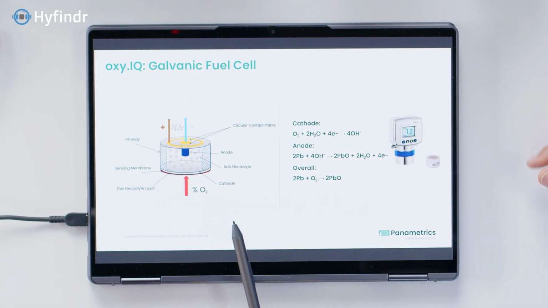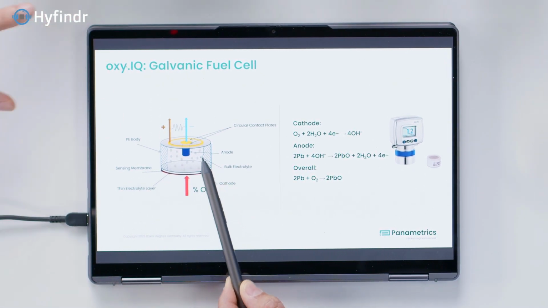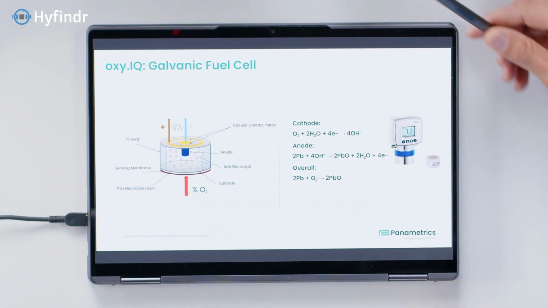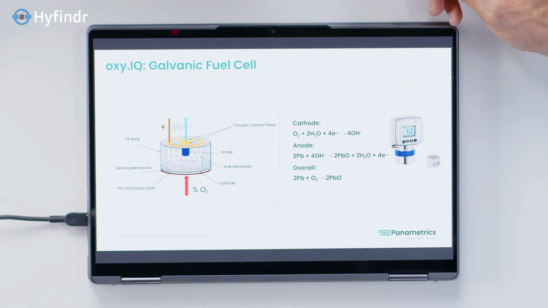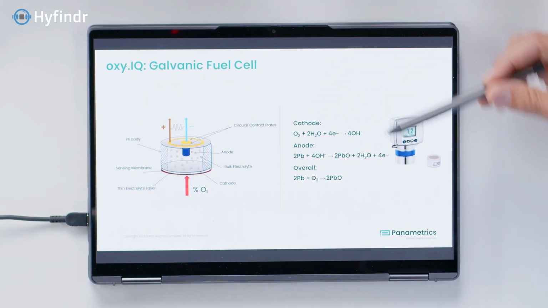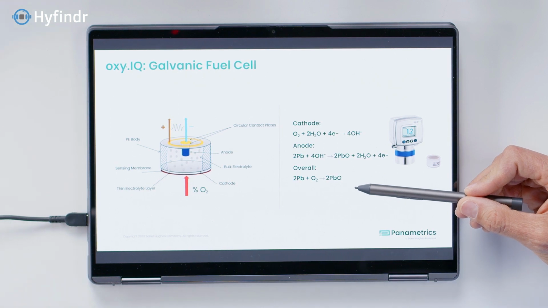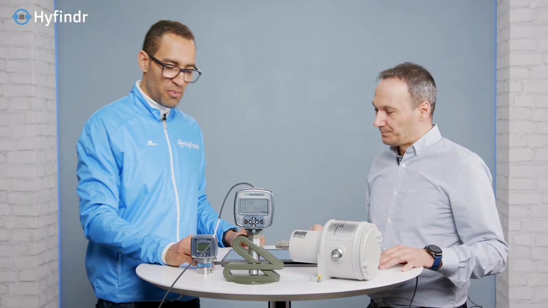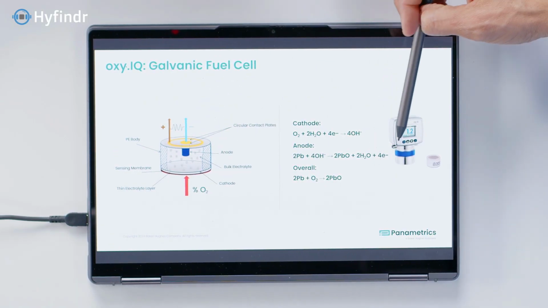That hydroxide will reach the anode. The anode is made out of a pure metal, in our case lead. That's the second reaction, the oxidation. So on the cathode, we have reduction, on the anode, the oxidation. In the very final reaction, 4 electrons will be released. And this is directly proportional to the oxygen content. It means that the rate of oxygen consumption is directly proportional to the current. So the more this one is producing electricity, the more oxygen is present.